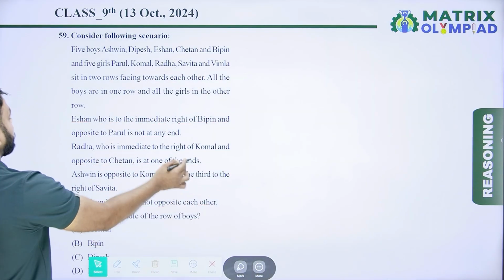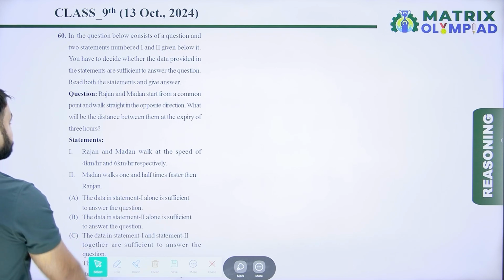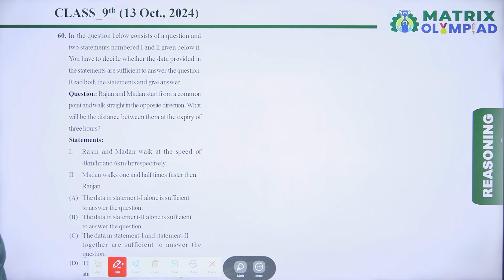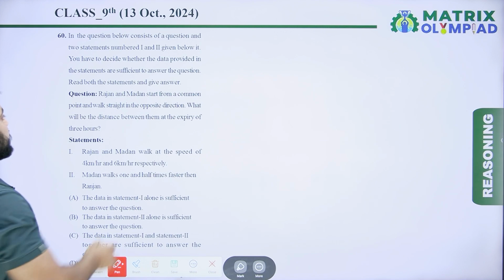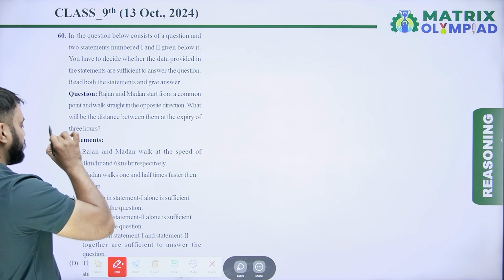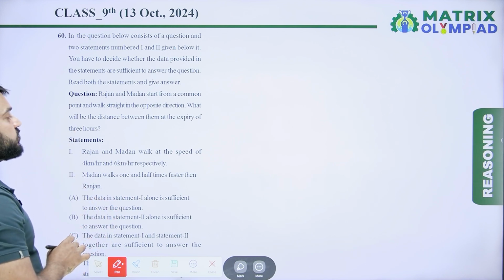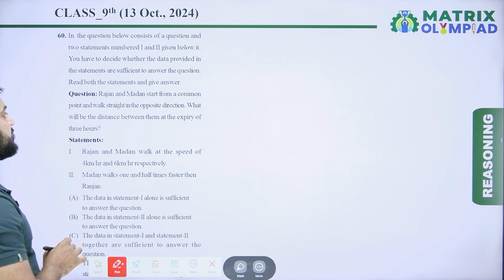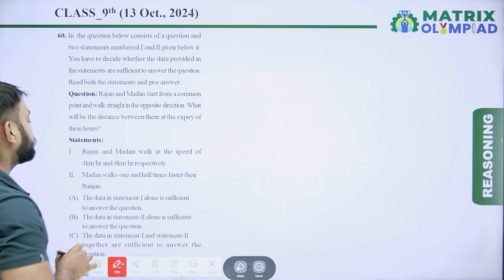Let's move on to the next question. Question number 60. The question below consists of a question and two statements, 1 and 2, given below it. You have to decide whether the data provided in the statements are sufficient to answer the question. Read both the statements and give answers. So the question is: Rajan and Madan start from a common point and walk straight in the opposite direction. What will be the distance between them at the expiry of 3 hours?